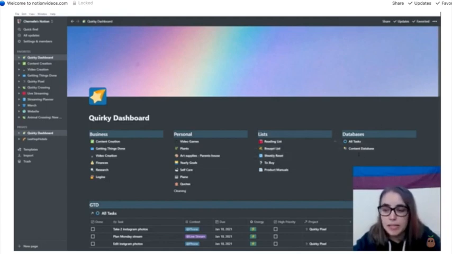And then my databases, these are the two main databases I use to organize all of my to-dos. So my tasks is all my tasks, and my content database is things like if it's a YouTube video, an Instagram post, Twitter, Discord. I put it under this because there's many to-dos for a YouTube video. And tasks are easy to do, but content is a longer process.